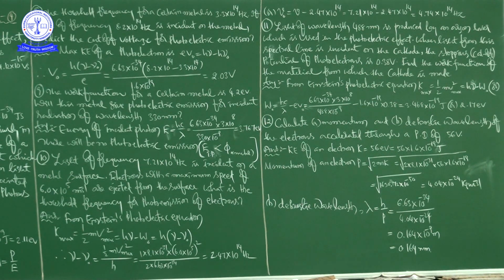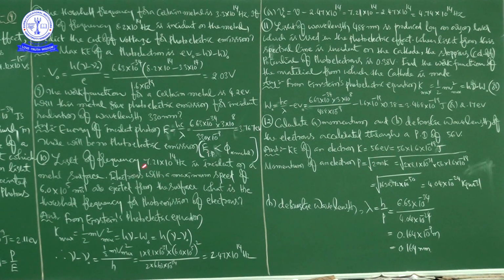Okay. Next question, that is question number 10. Light of frequency 7.21 into 10 to the power of 14 Hz is incident on a metal surface. Electrons with a maximum speed of 6.0 into 10 to the power of 5 meter per second are ejected from the surface. What is the threshold frequency for photoelectric emission of electrons?